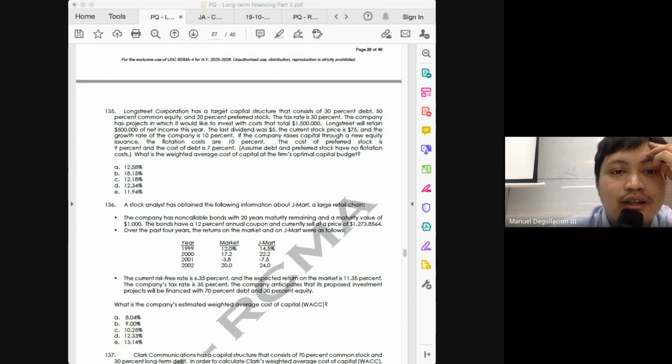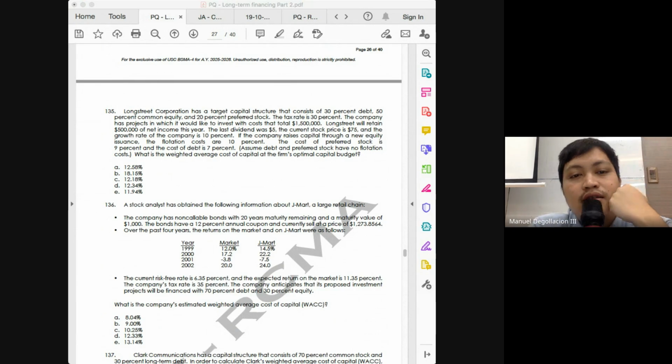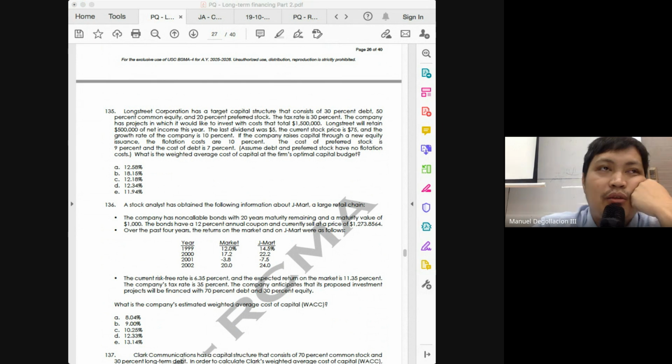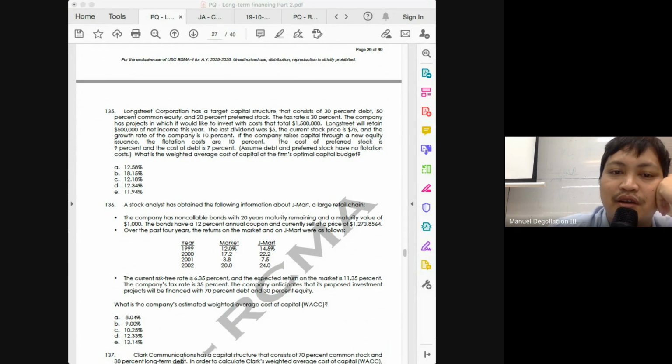So that means the 250,000 must be financed from new issuance. This is what I want you to do: come up with new weights. For debt, our weight would still be 30%. If we convert that into amounts, class, how much is 30% of 1,500,000?